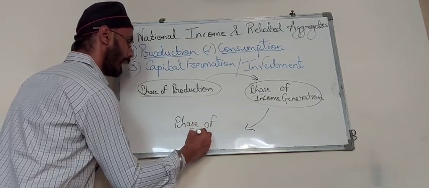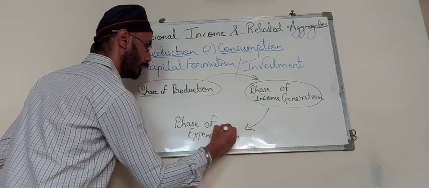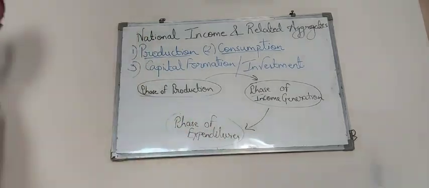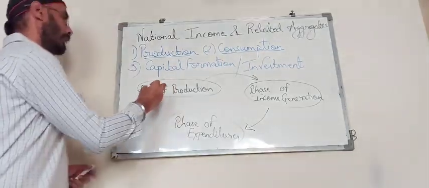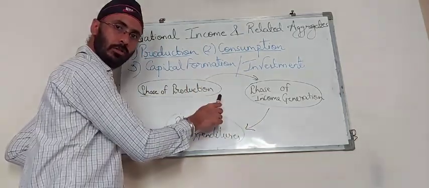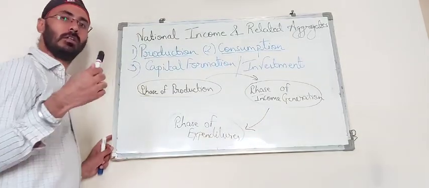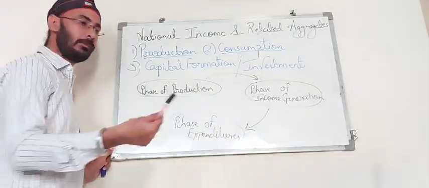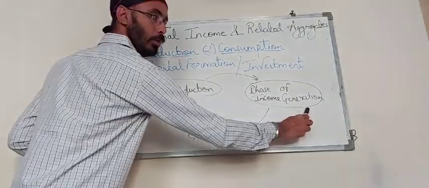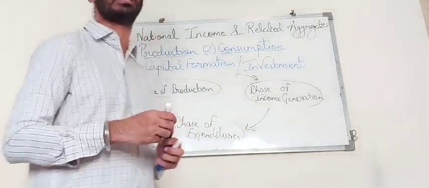Obviously, we will make expenditure on the various goods and services that are produced by the production sector. So the phase of expenditure, third, means production leads to income generation. They utilize land, labor, capital, entrepreneur. That leads to the phase of income generation in the form of rent, wages, salaries, interest, and profit. And whatever we earn out of this process, we finally make an expenditure on various goods and services.